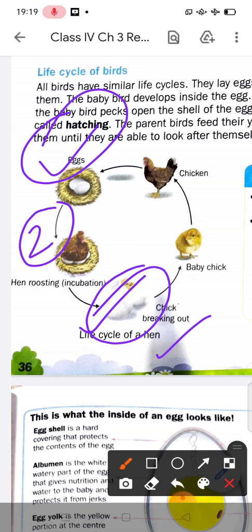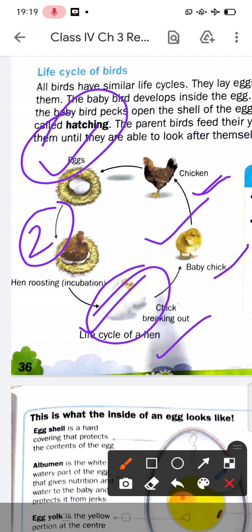And now, the parent birds feed their young ones and take care of them until they are able to look after themselves. And then you can see the baby chick and the chicken.